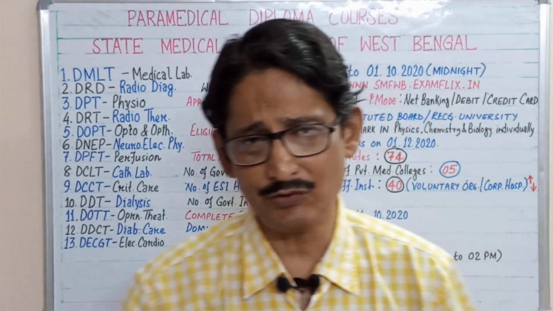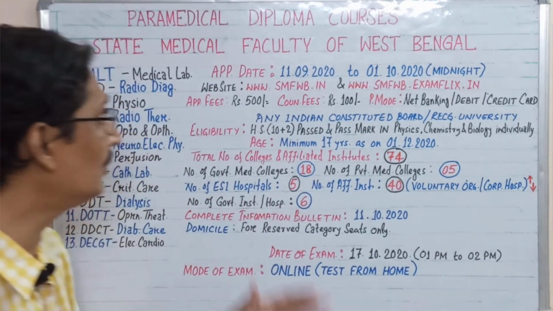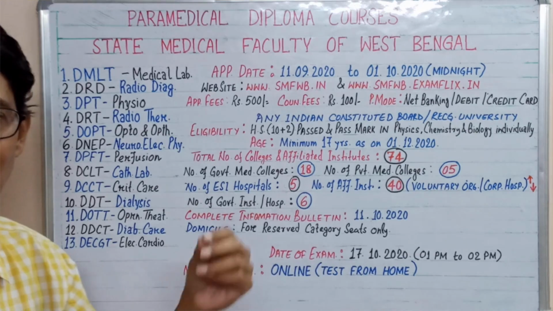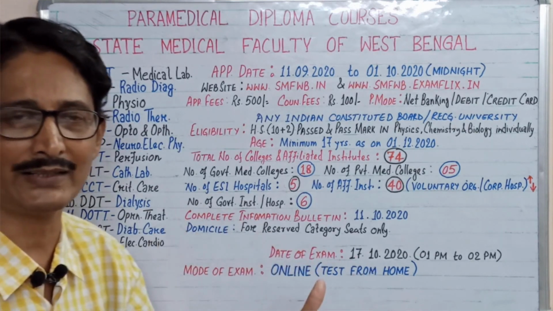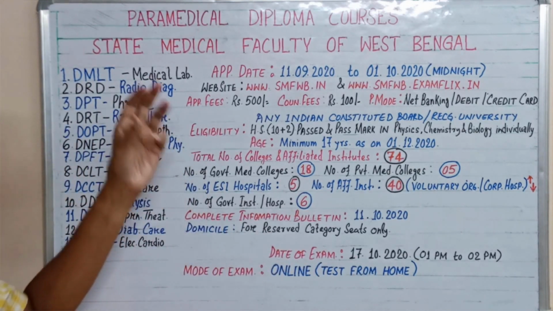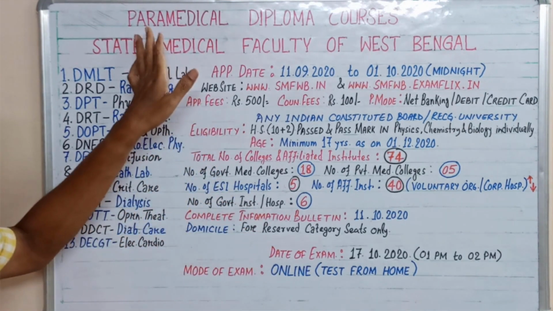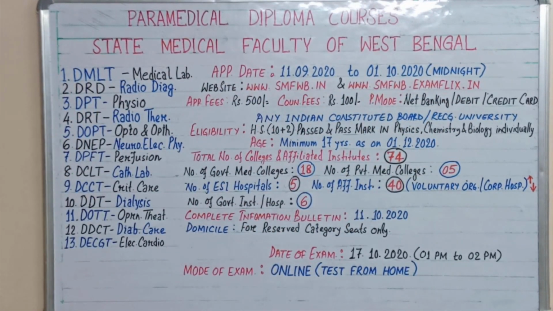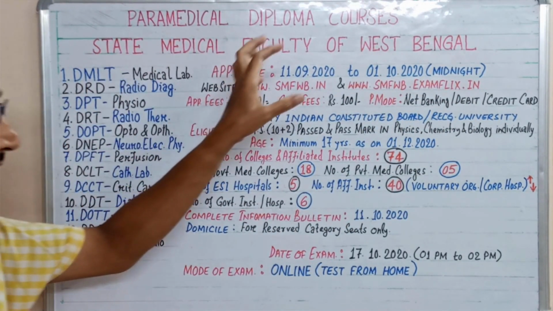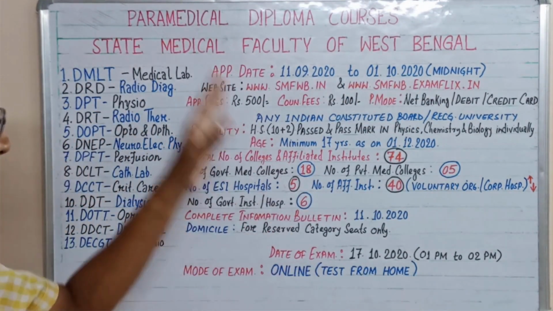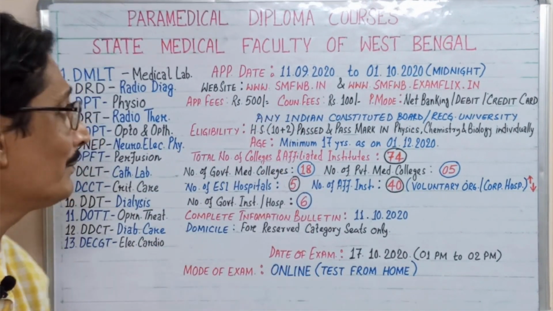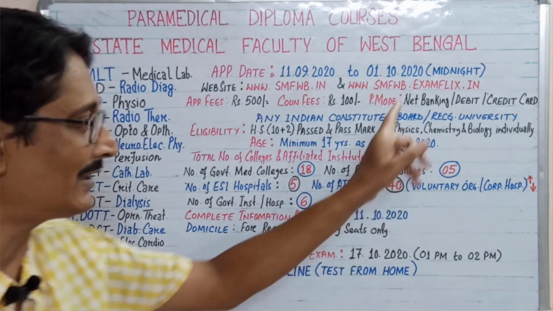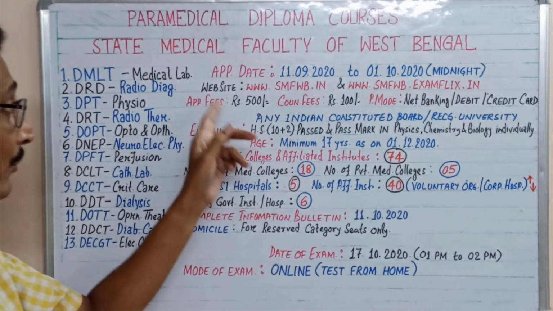Now the very awaited news has just come to you: the State Medical Faculty of West Bengal has announced that their website is now open for your application. Just look at a glance at the courses. These 13 paramedical diploma courses are conducted by the State Medical Faculty of West Bengal, and your application starts from 11th of September and will continue up to midnight of 1st of October 2020. And the website is